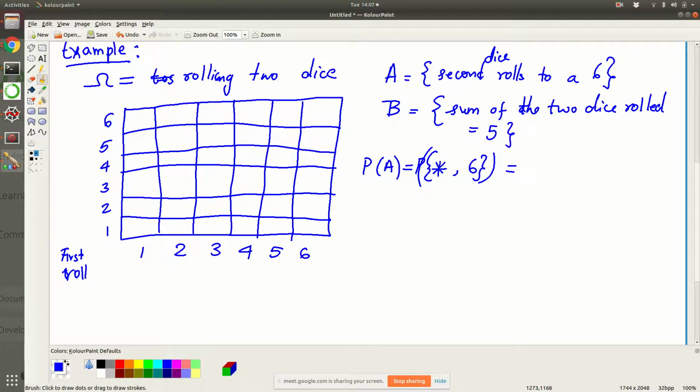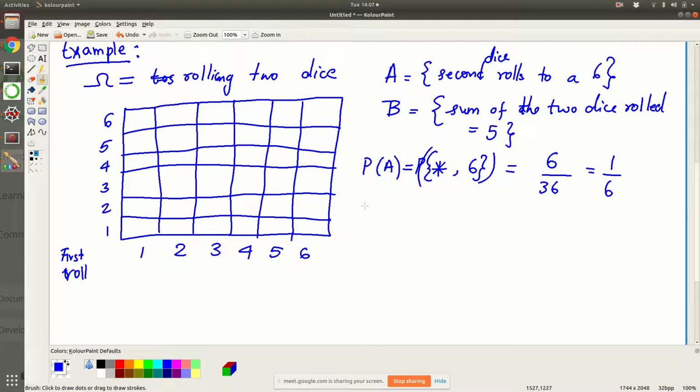So the first position can be taken in 6 ways. This is something you would have learned in counting. There are 6 ways in which I can choose the first outcome, and overall, if you see the grid here, there are 6 into 6, 36 ways. So P of A is 1 over 6.